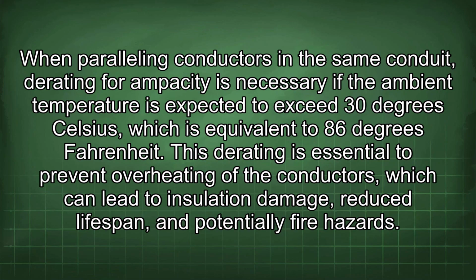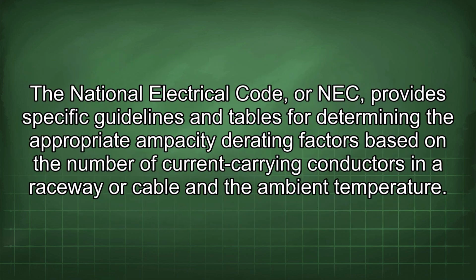When paralleling conductors in the same conduit, derating for ampacity is necessary if the ambient temperature is expected to exceed 30 degrees Celsius, which is equivalent to 86 degrees Fahrenheit. This derating is essential to prevent overheating of the conductors, which can lead to insulation damage, reduced lifespan, and potentially fire hazards. The National Electrical Code, or NEC, provides specific guidelines and tables for determining the appropriate ampacity derating factors based on the number of current-carrying conductors in a raceway or cable and the ambient temperature.